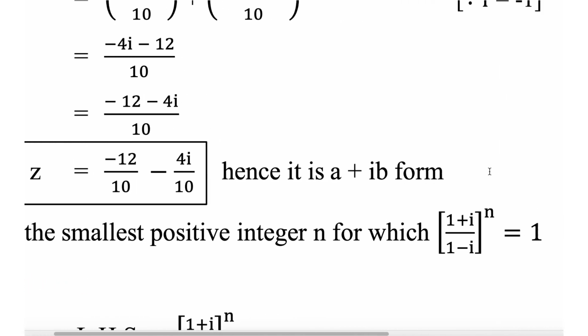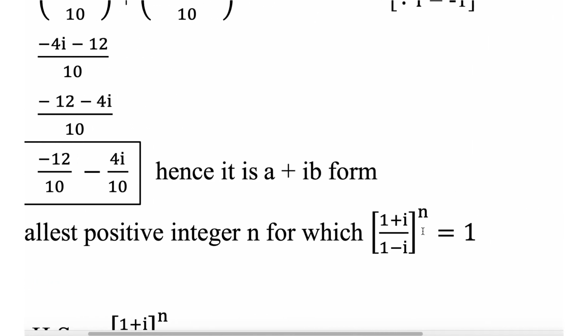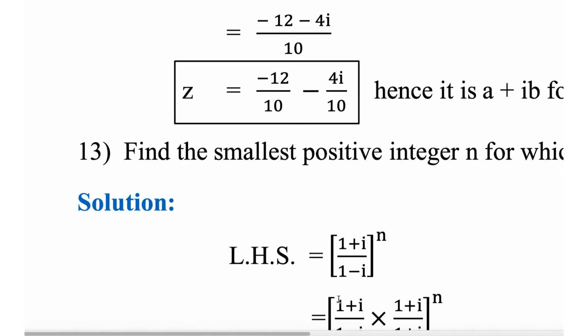Find the smallest positive integer n for which (1 plus i) whole power n into (1 minus i) whole power n equal to 1. Okay, first let's rationalize. (1 minus i) into (1 plus i) by 1 plus 1, 2. So (1 plus i) whole square is 1 square plus i square plus 2i, that is 2i. So 2i by 2, i whole power n equal to 1, n equal to 4 is the answer. Okay, this is nothing but i.